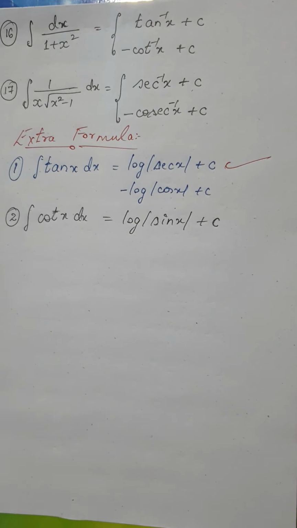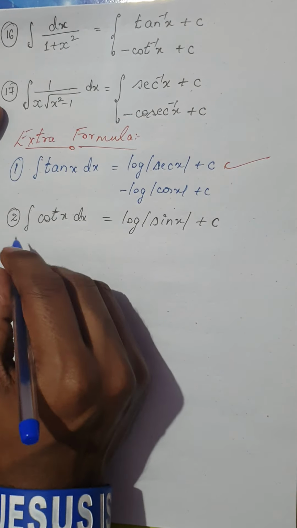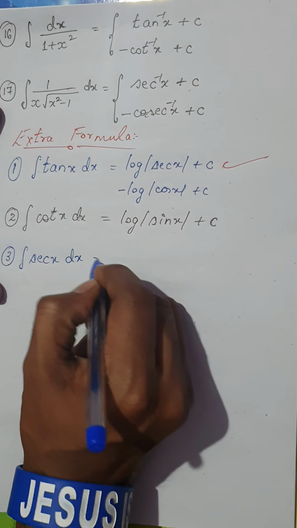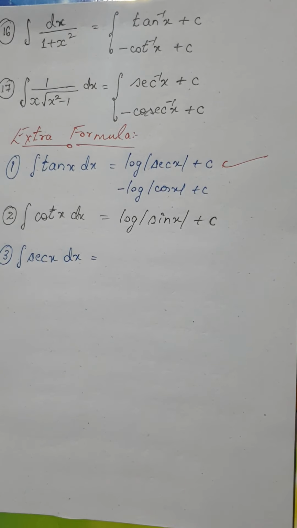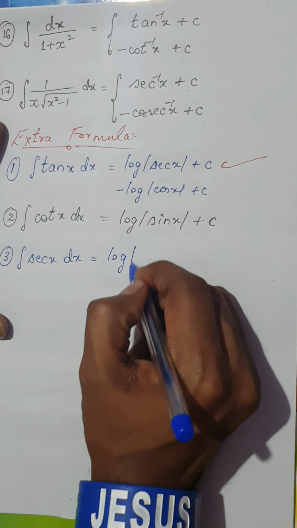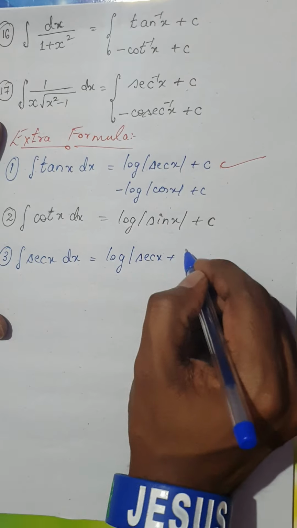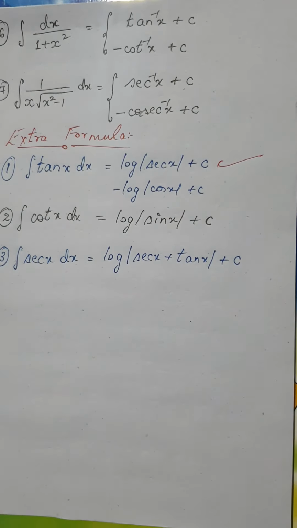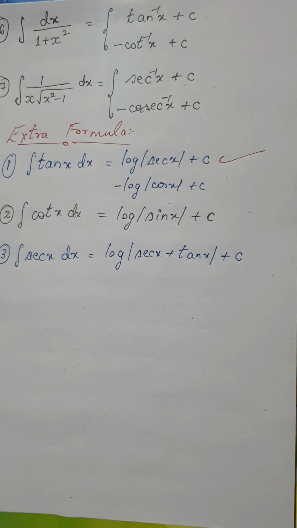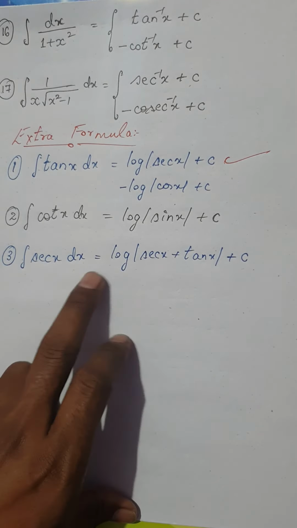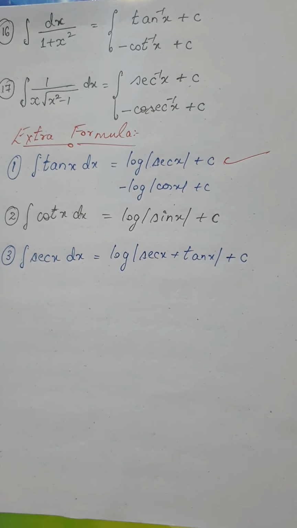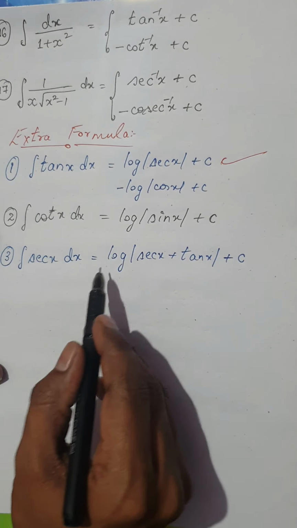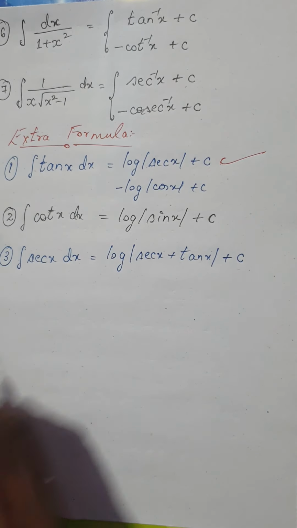Okay, two more are left over. So, let me take the third one. I have integral of secant x dx. Therefore, integral of secant x is, remember, log of mod secant x plus tan x plus c. Remember, we are going to use this in further classes for further problems, and we are going to prove this also. But for now, just remember the formulas. So, integral of secant is log of mod secant plus tan.